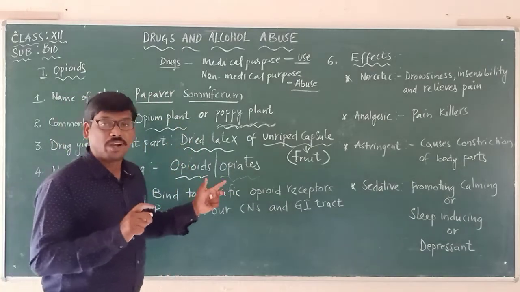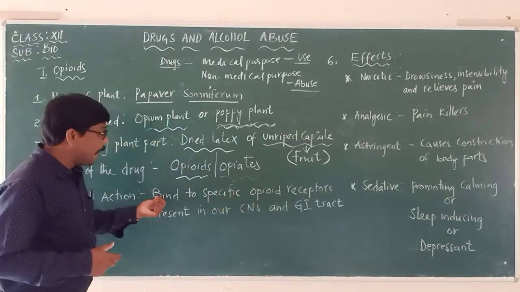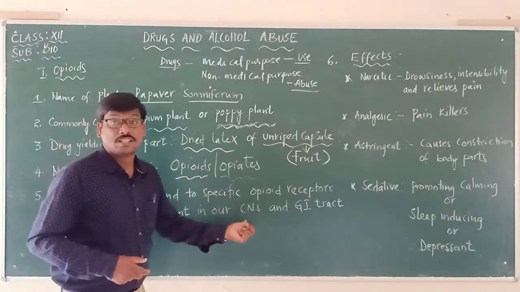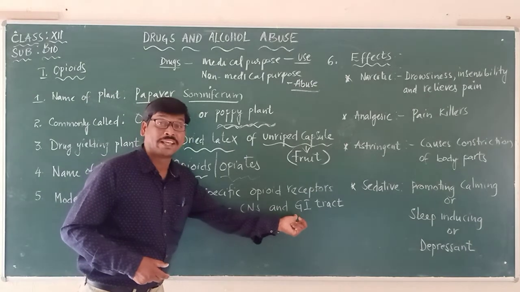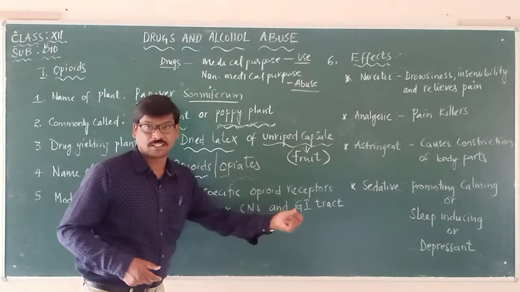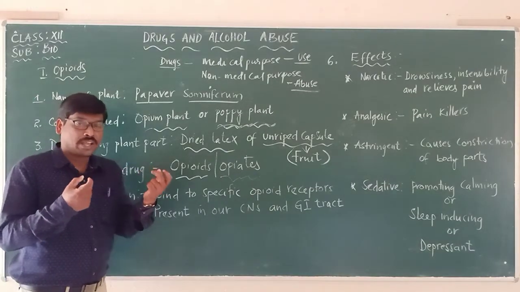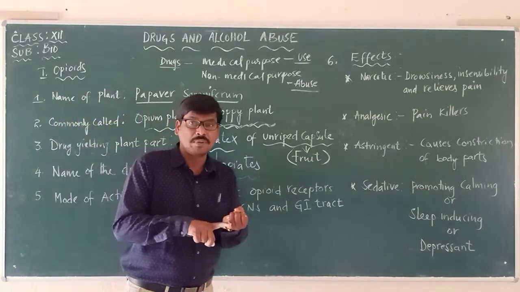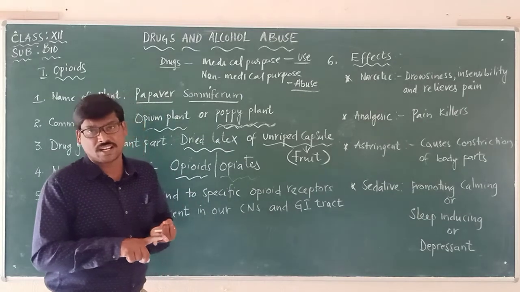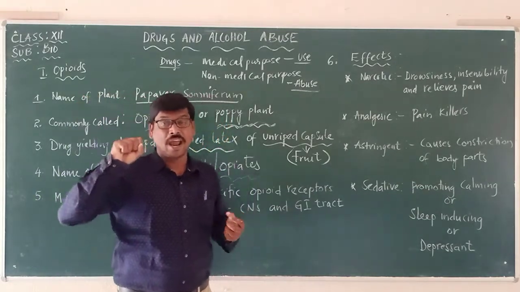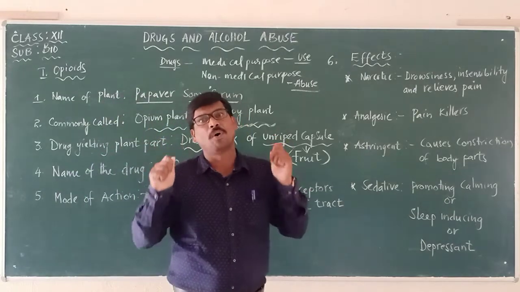Bind to specific opioid receptors present in our central nervous system and also the gastrointestinal tract, and bring changes in the body.